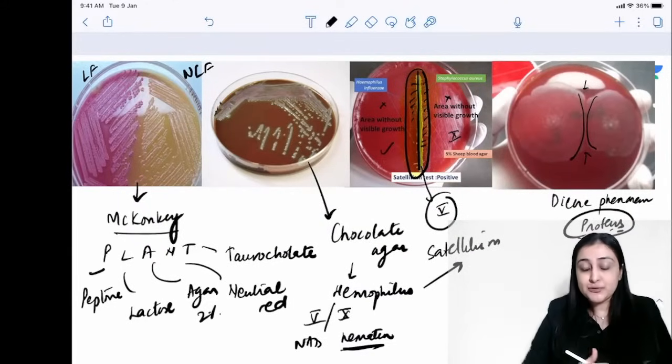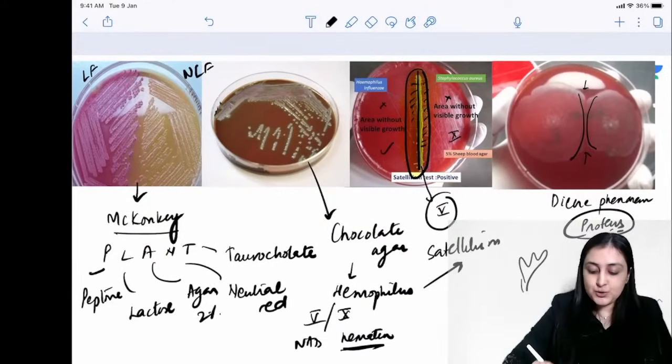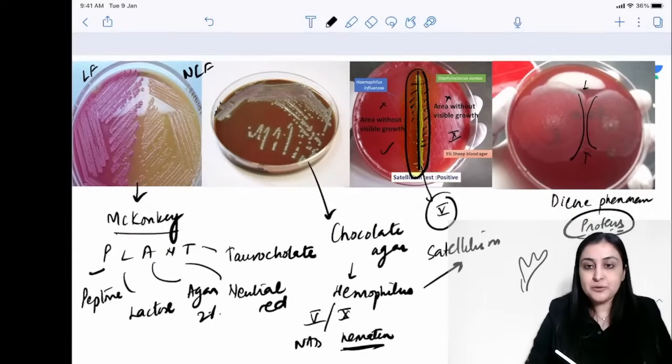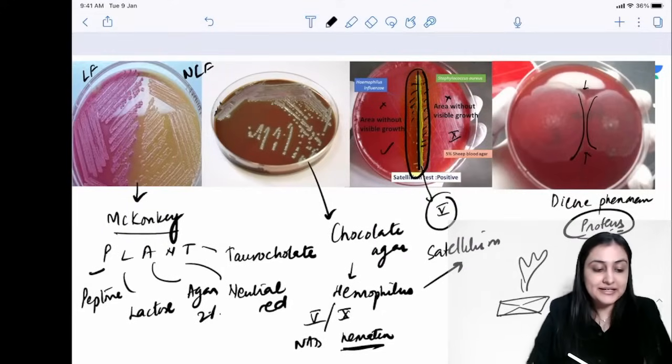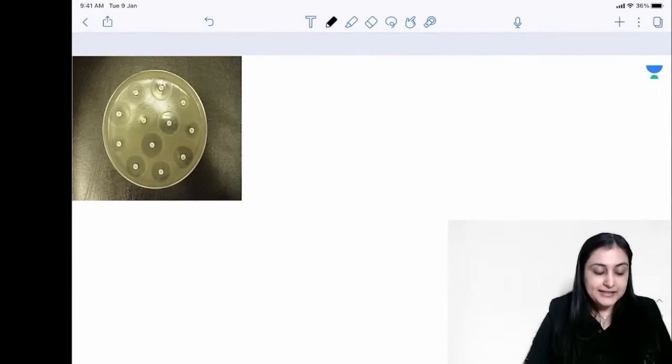Remember, Proteus will produce these staghorn calculi, which are these large calculi made of ammonium magnesium triple phosphate, and these triple phosphate calculi will give you a coffin lid appearance. All right, they'll give you this coffin lid appearance. Okay, so just remember this much about Proteus. Now going ahead into the next one, what is this test called?